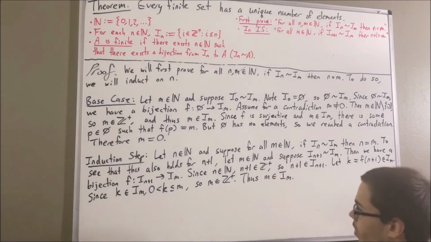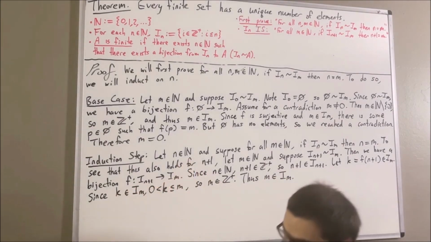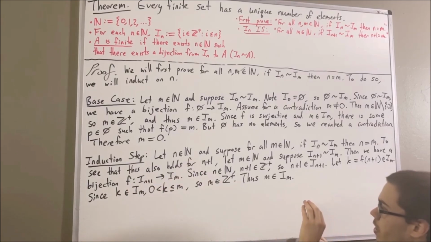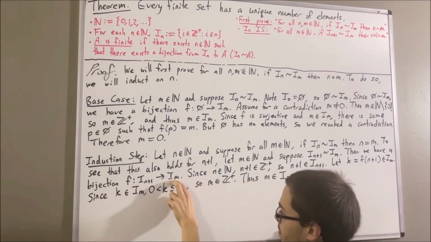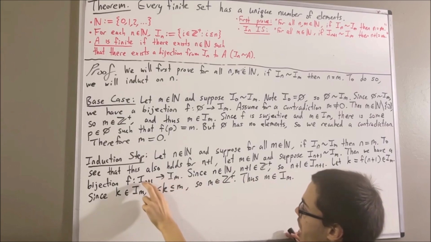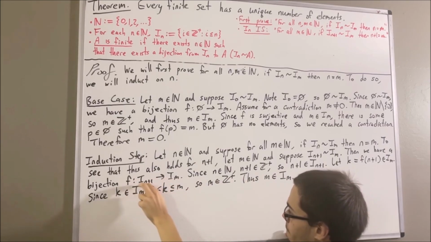And now, we can use the fact that f is surjective. What that means is, since m is an element of I_m, there is some element j in I_{n+1} such that f of j is equal to m.